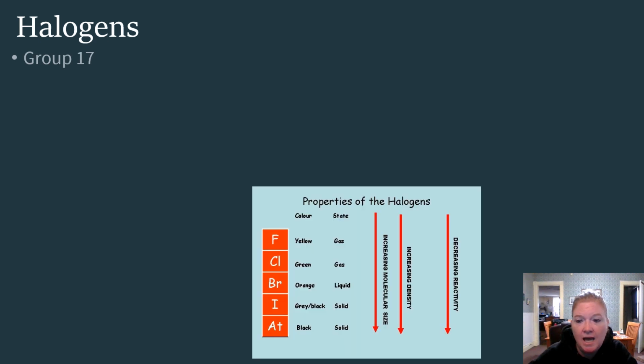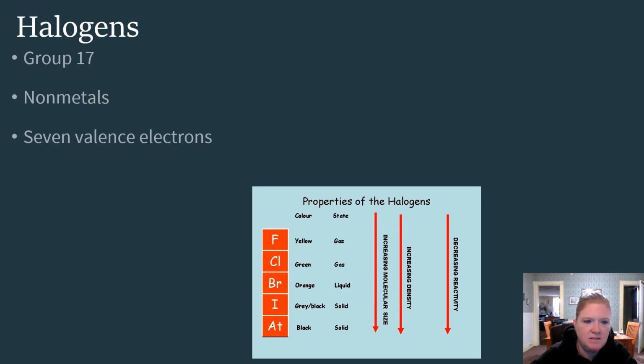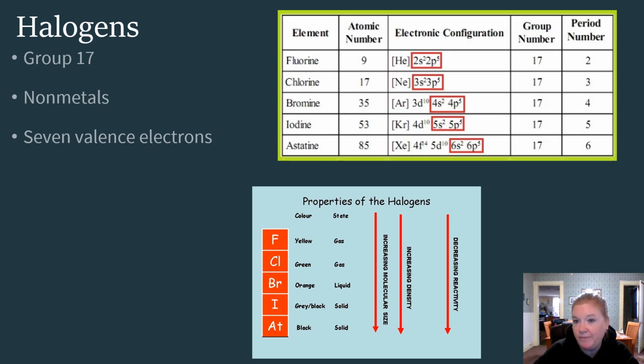Let's talk halogens. Halogens are group 17, okay? They're non-metals. You can see there's the list of elements. They have 7 valence electrons, group 17, 7 valence electrons. You don't have to remember that. You can look it up. You can see what the configuration is for each of them. They're going to have a full S and 5 in P. Going down, if you look at each of those elements, they have 7 valence electrons. So if I just pull this little pointer right here, 2 are in S and 5 are in P. So 2 plus 5 is 7. Okay, so that's how you read that kind of electron configuration.